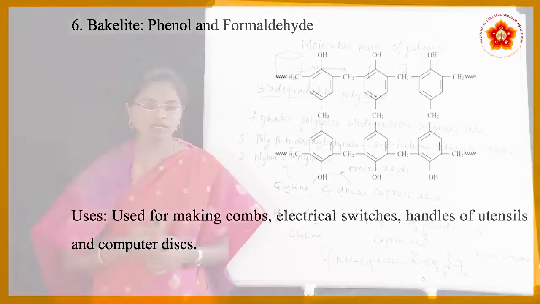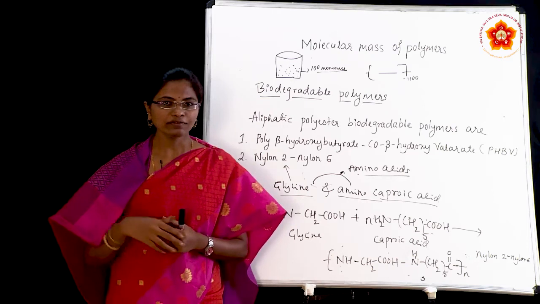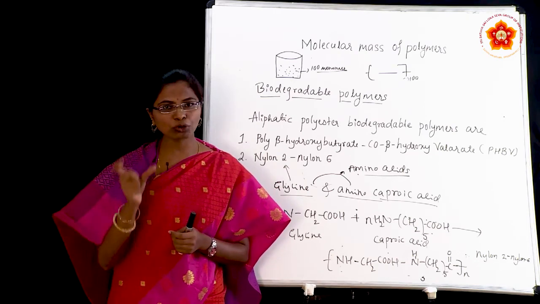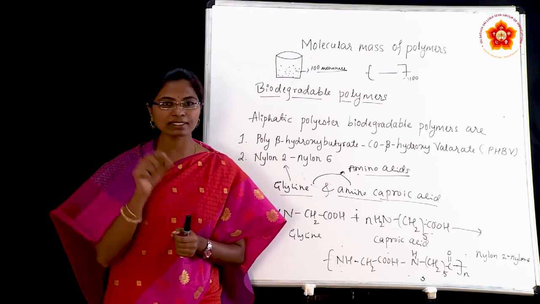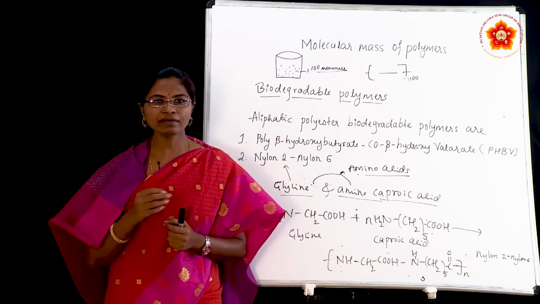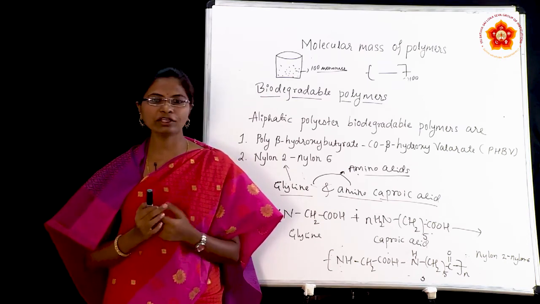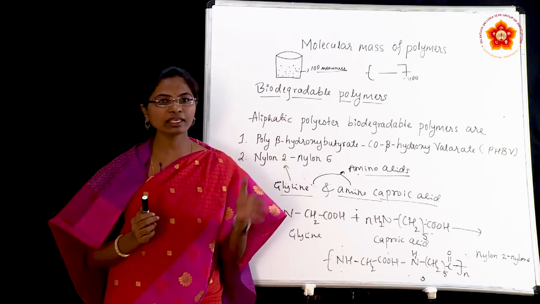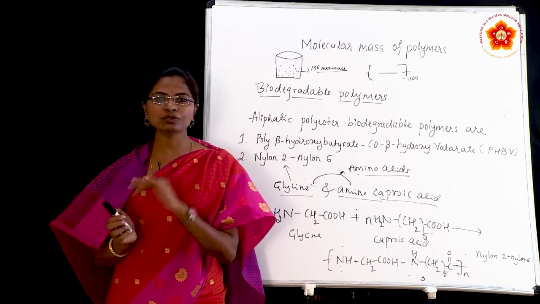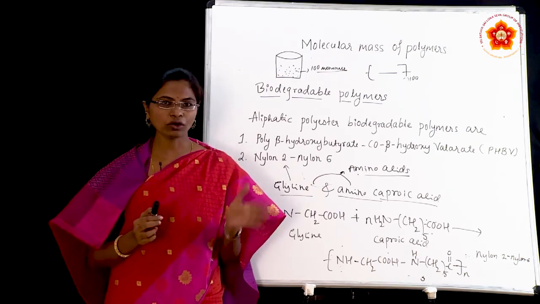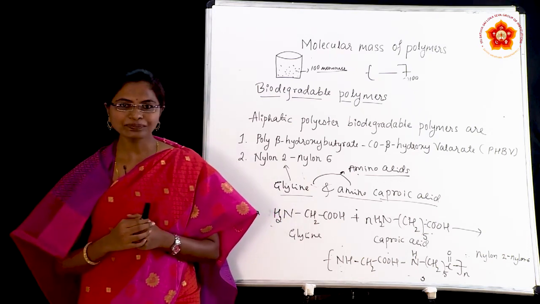And here, see, all these commercial polymers are very important. So you have to remember the monomers of each polymer. Even in the examination they will ask the monomers which are present in the polymer. For example, they will ask to mention the monomers which are used in bakelite, or the monomers in glyptol. So you have to remember all the polymers along with the monomers used in the preparation of polymers. So next, I am giving some assignment questions here.